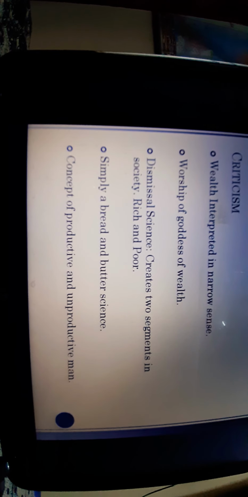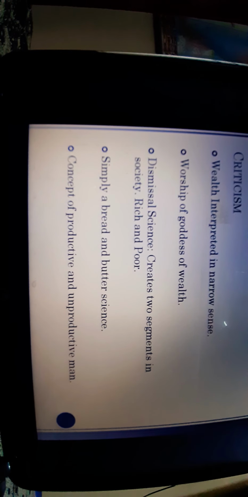Now we will discuss the criticism of the definition which was propounded by Adam Smith. So the first point of criticism is that wealth is interpreted in a narrow sense. Actually, wealth here means economic wealth, but natural wealth has been ignored over here. And the health of a person is also wealth, which we now understand after the corona. So wealth has been interpreted in a narrow sense. This is actually very right to criticize.